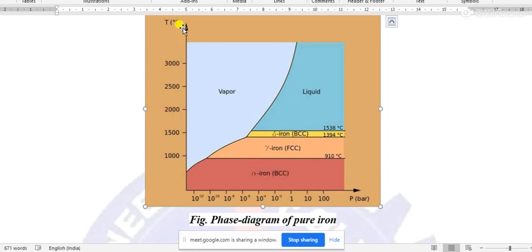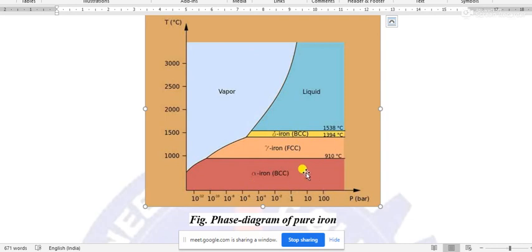But in a one component phase diagram, there are two axes, temperature and pressure. For pure materials there is no axis of components, as one component is represented in the diagram.